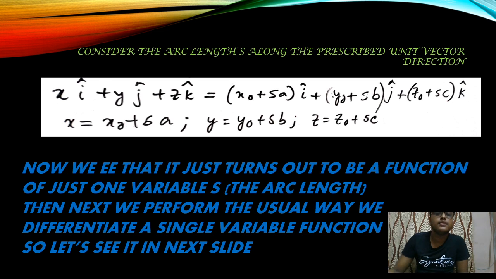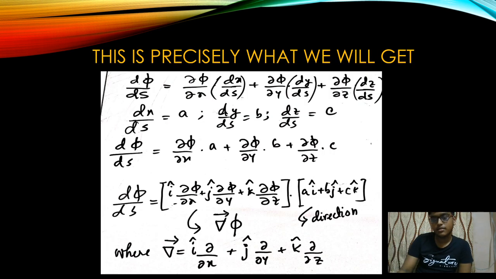So we perform the differentiation of a single variable. We know that it's very easy. And since this particular thing, which was initially a function of x, y, z, now parametrically we reduce it to a particular function of single variable s, we can simply differentiate it according to the rules of differentiation of a single variable function. Now let's see.